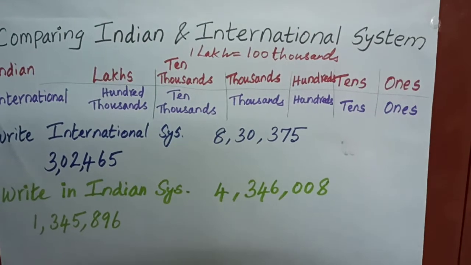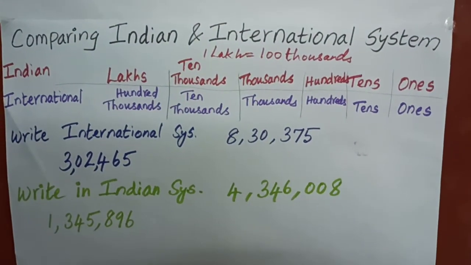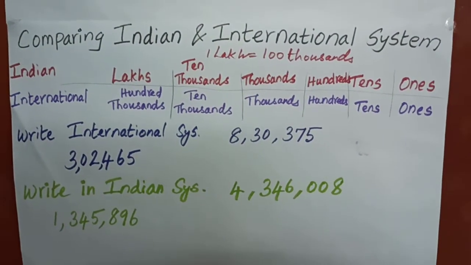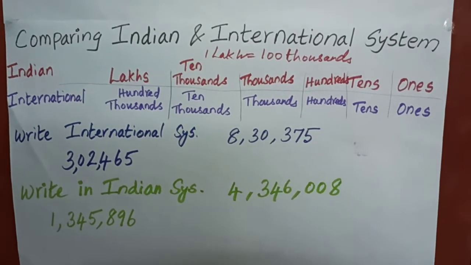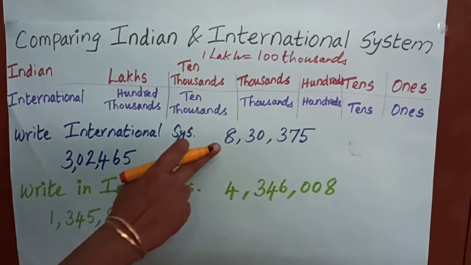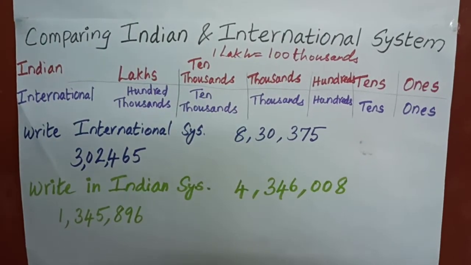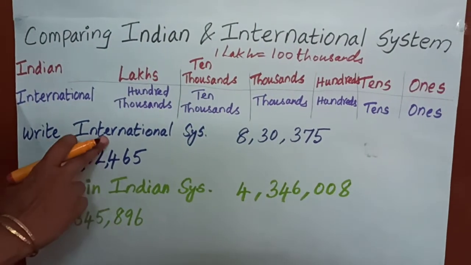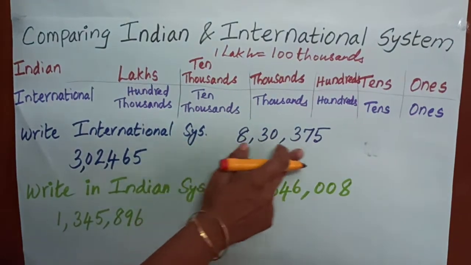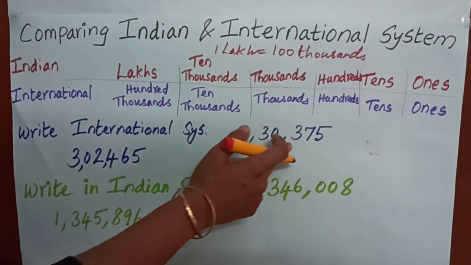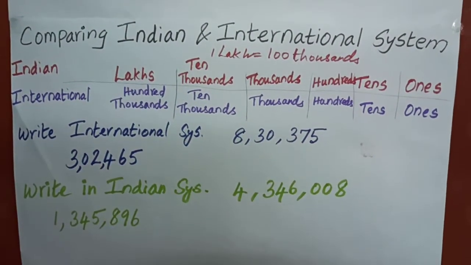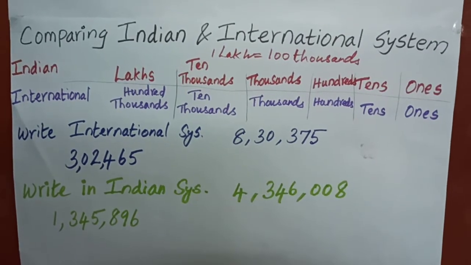According to this, different types of sums they have given. They give the numbers in the Indian system and we have to write them in the international system. They have written the commas in the Indian system, and we are going to change it to the international system.